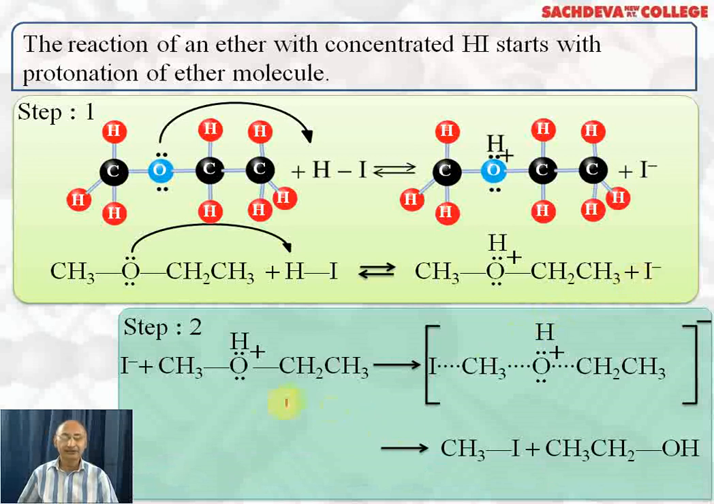In second step, this protonated ether is attacked by iodide ion and the iodide ion starts forming bond with methyl group and this bond starts breaking. Ultimately, methyl iodide is formed plus this side we get alcohol, because in the protonated ether, here the bond will break to get protonated alcohol, but the positive charge will be lost because the bond gets broken, so we get alcohol and methyl iodide is formed.